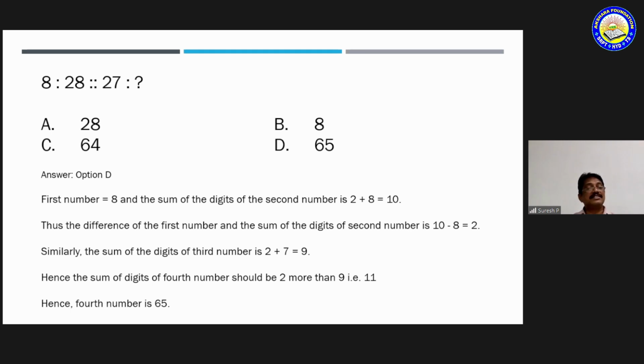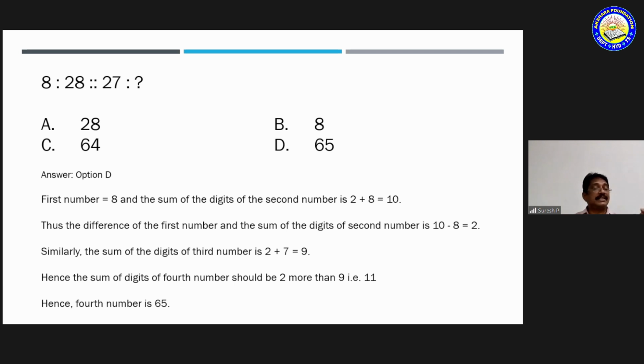What is the answer? It's very clear. 2 plus 8 is 10, 10 minus 2 is 8. That is the answer. In a similar manner, for 28, how do you get it? 2 plus 8 is 10, and 10 is 2 more than 8. Like 2, 7: 2 plus 7 is how much? 9. 9 plus 2 means 11. So the required number has digits whose sum is 11.